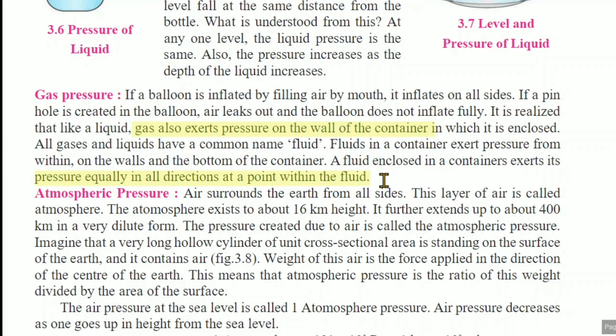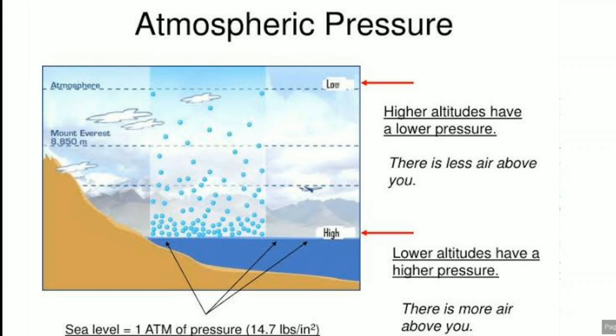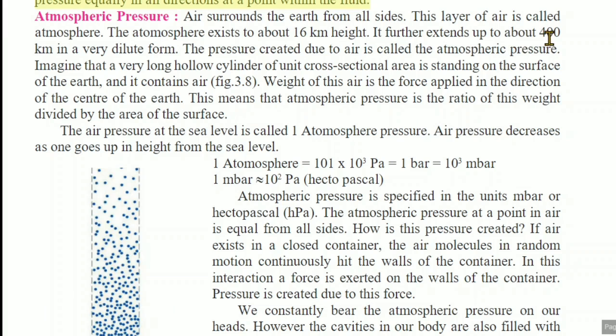Next concept is atmospheric pressure. The atmosphere is nothing but different things collectively. So, is there any pressure in the atmosphere? Yes, that pressure is called atmospheric pressure. Air surrounds the earth from all sides. This layer of air is called the atmosphere. The atmosphere exists to about 16 km height. It further extends up to about 400 km in a very dilute form.